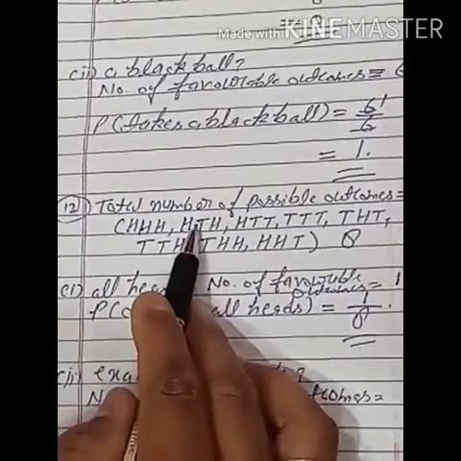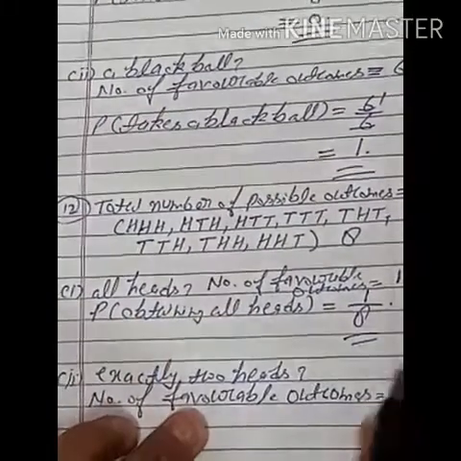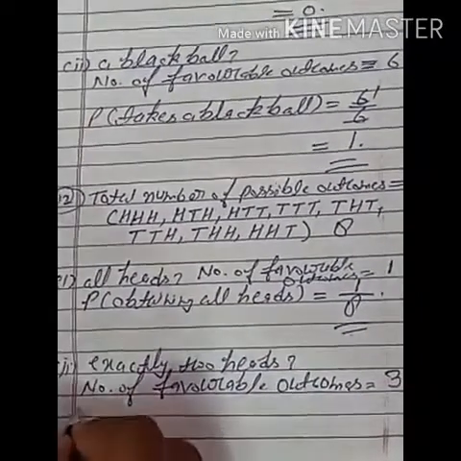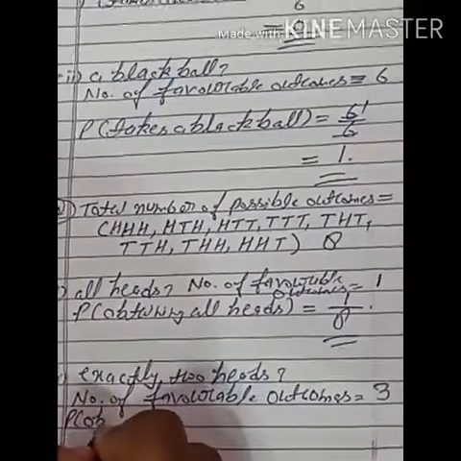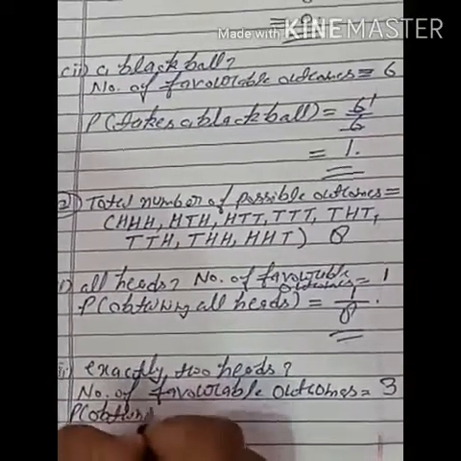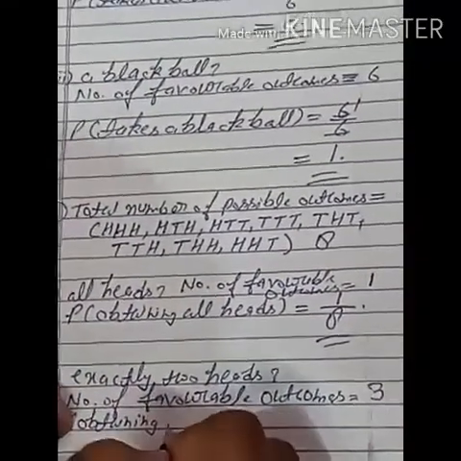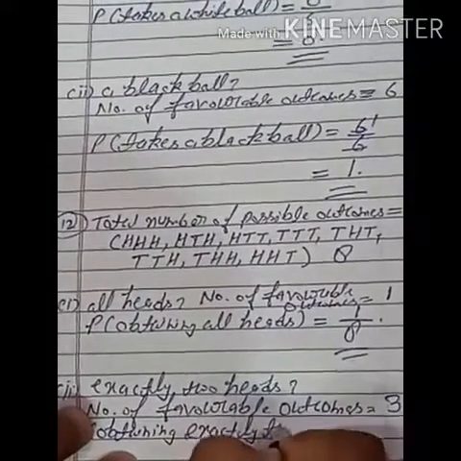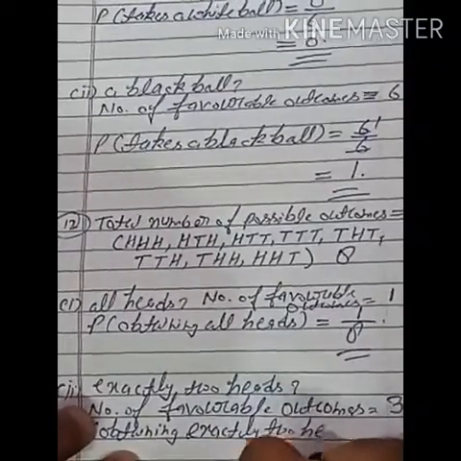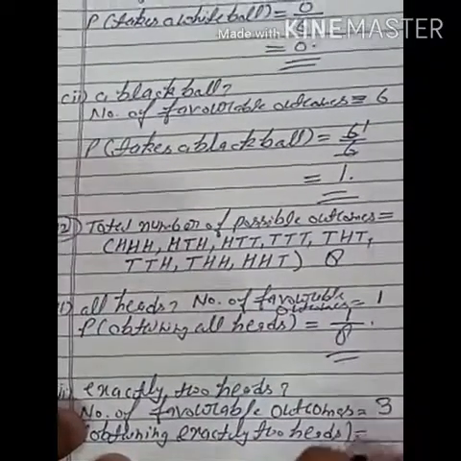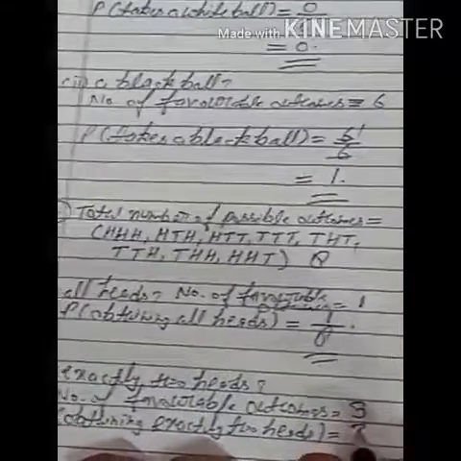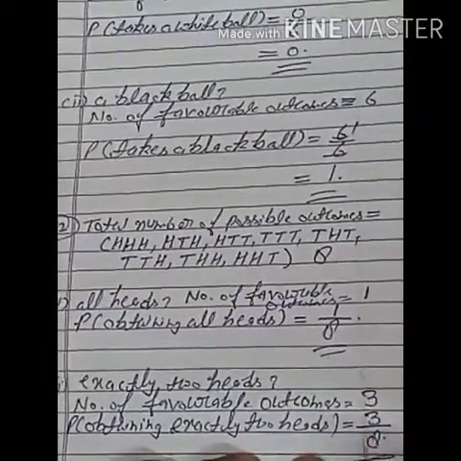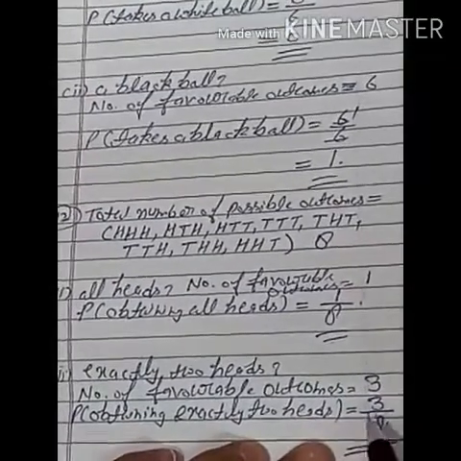So 1, 2, 3. So number of favorable outcomes are 3. So probability of obtaining exactly two heads is number of favorable outcomes 3 upon total number of outcomes 8. So probability of obtaining exactly two heads is 3 upon 8.